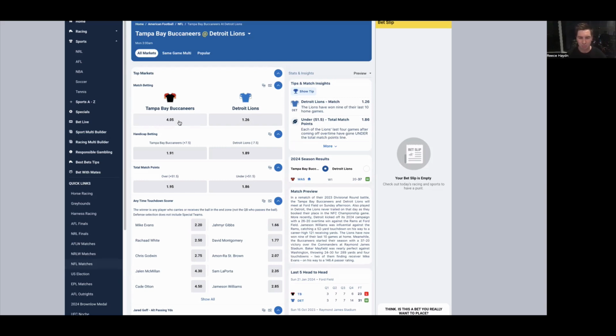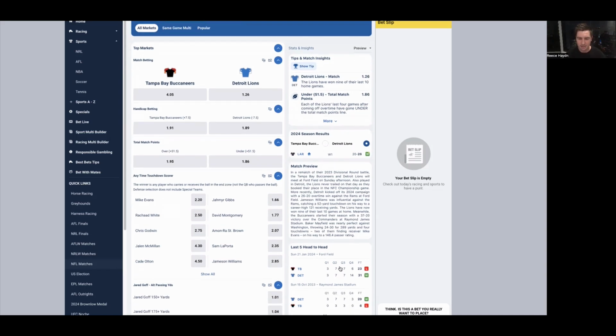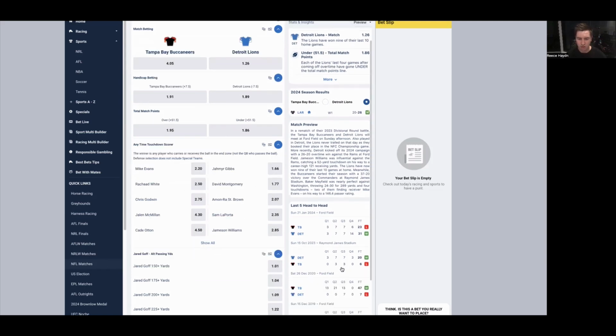I feel like Tampa Bay, who put up 37 points against Washington at home in week 1, shouldn't have too many issues scoring points against Detroit, who did win in overtime last week at home against the LA Rams. They were behind, tied it up, and then scored the game-winning touchdown to win 26 points to 20. Detroit, very hard to beat at home. They've won 9 of their past 10. These sides last met on the 21st of January, so towards the end of last season, and Detroit won that game 31 points to 23. They also won the game in 2023 against Tampa Bay.